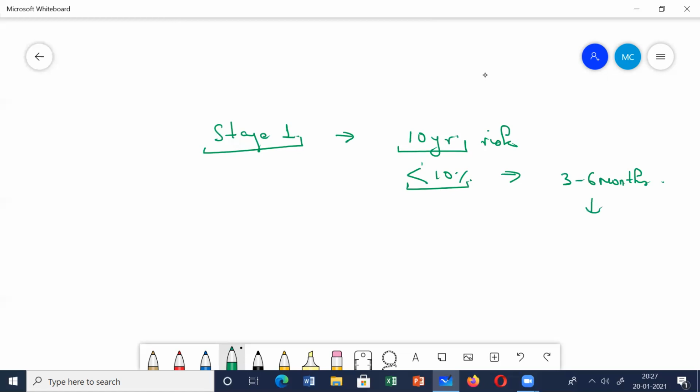But for those patients with stage 2 hypertension, or who have stage 1 plus a 10-year risk of cardiovascular disease of more than 10%, both lifestyle modifications plus drugs have to be started. So this is the thing.